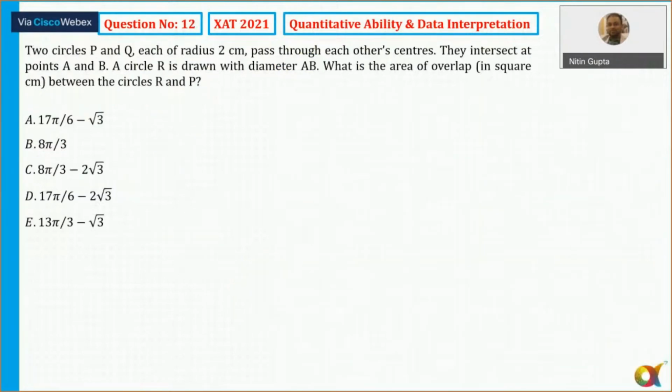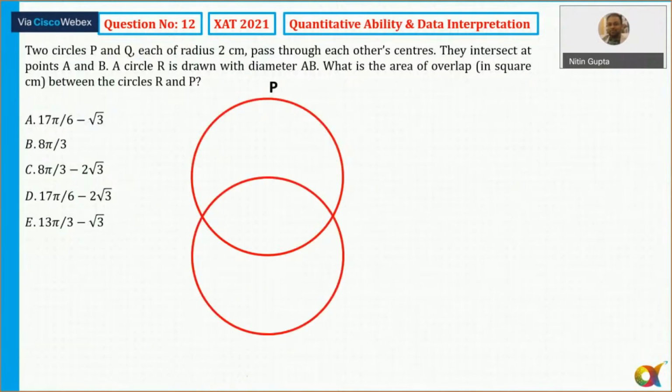Now, a very, very interesting question, question number 12. Let's see how we can do it. It says two circles P and Q, each of radius 2 centimeter, pass through each other's center. So there is one circle P and another circle Q, and they are passing through each other's center. What is the common area between these two? This is the common area between these two.